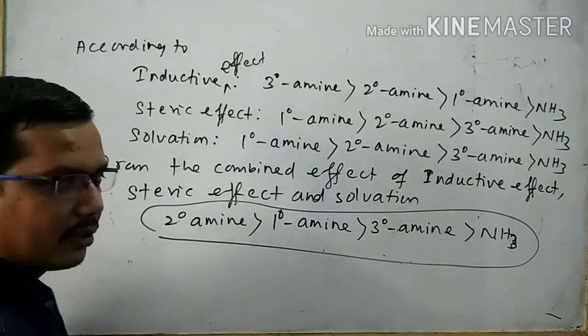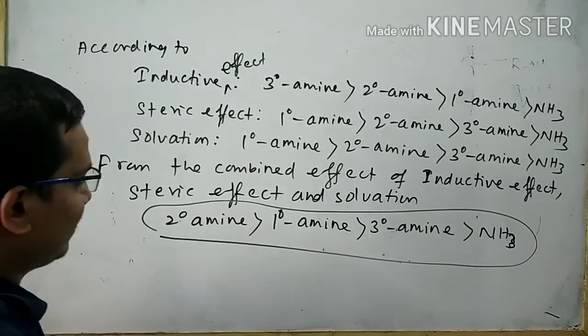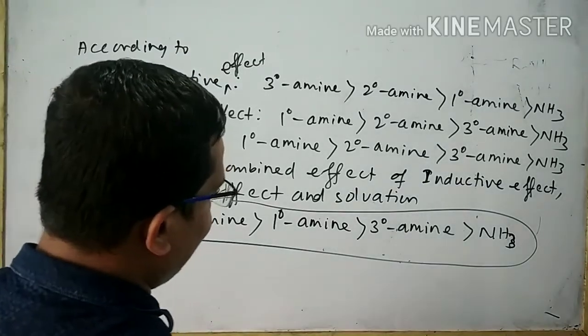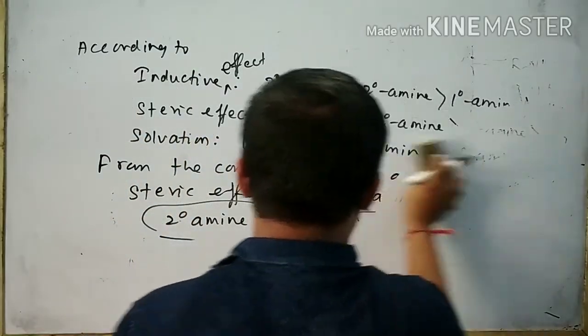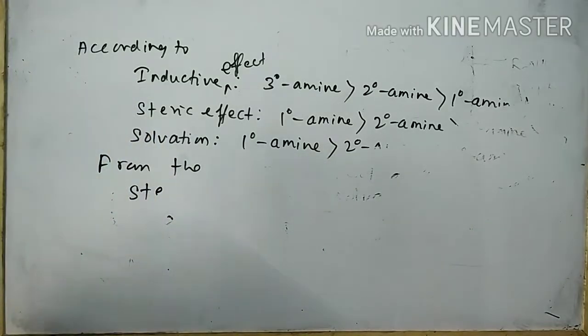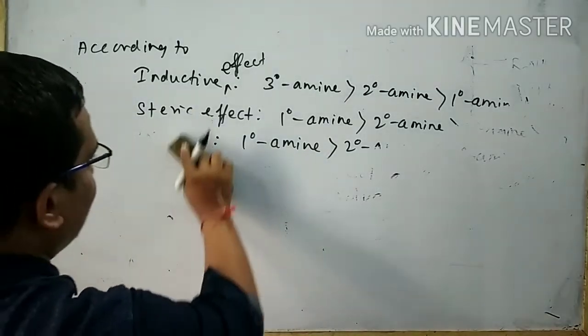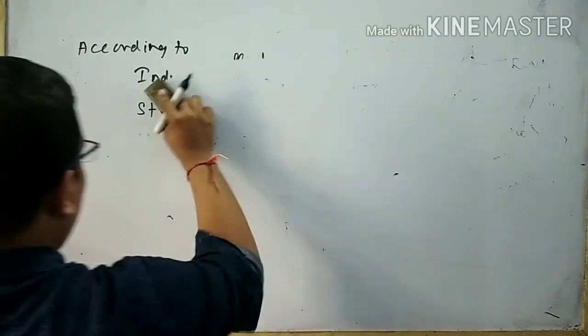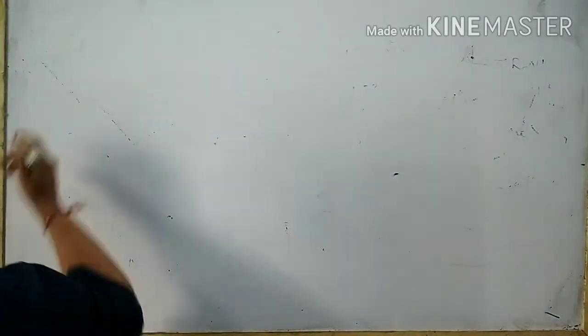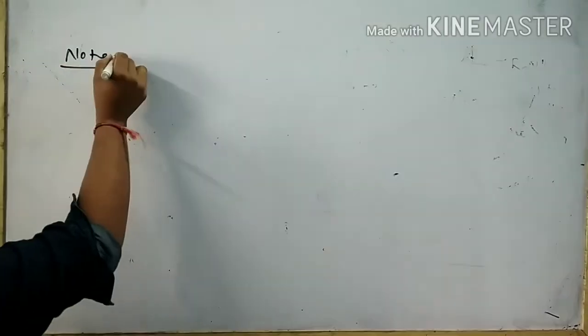This is your order of basic strength of amines and ammonia. It is important to remember some points which will come in the exam as a 1 mark question. You can write the note point.